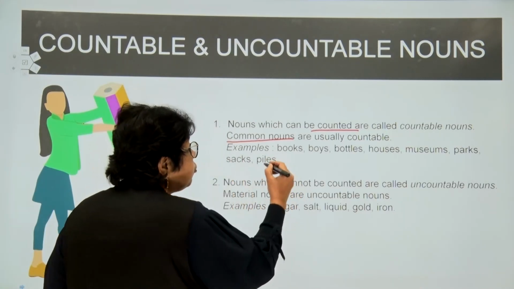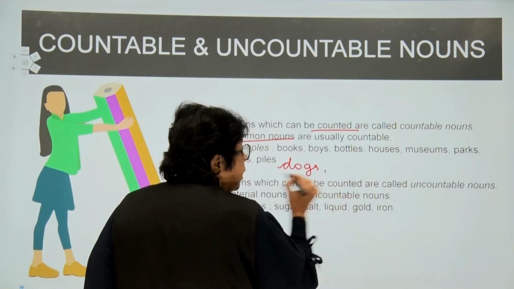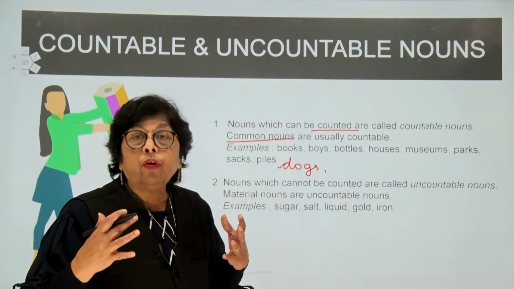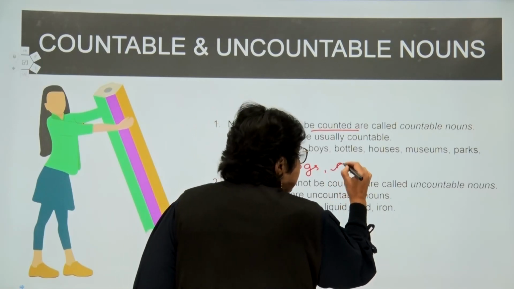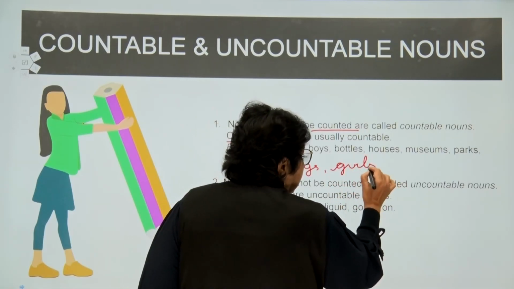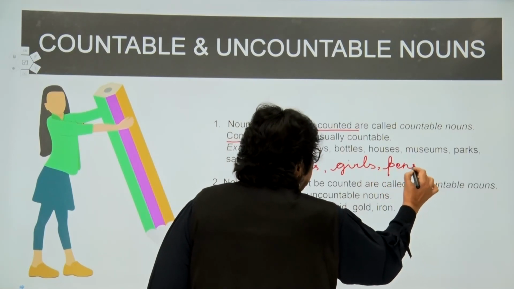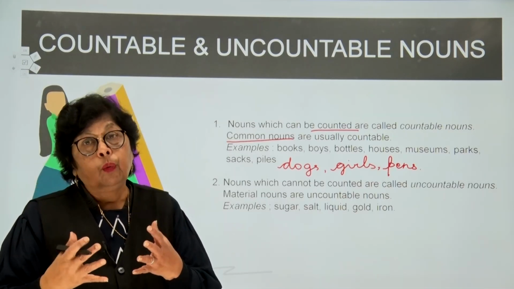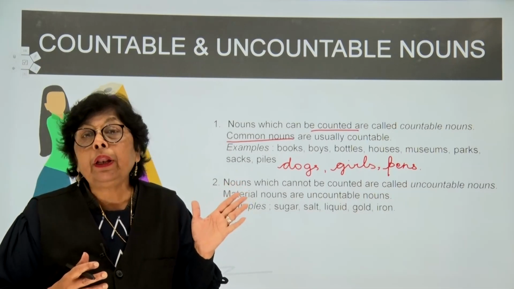For example, children, you have the dogs barking. You can count the number of dogs, right? You can count, children, the number of students, the number of girls. Okay, you can count the number of pens. You can count all these things. So any of the nouns which can be counted, we will term them as countable nouns.